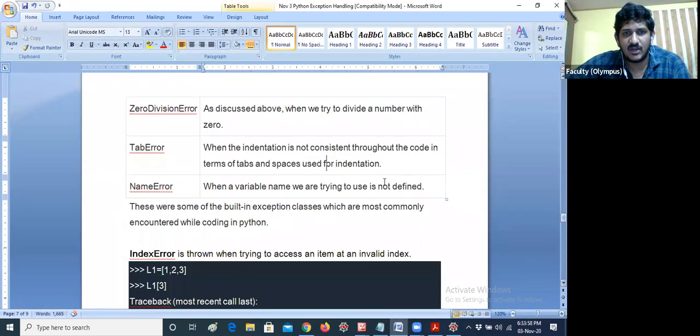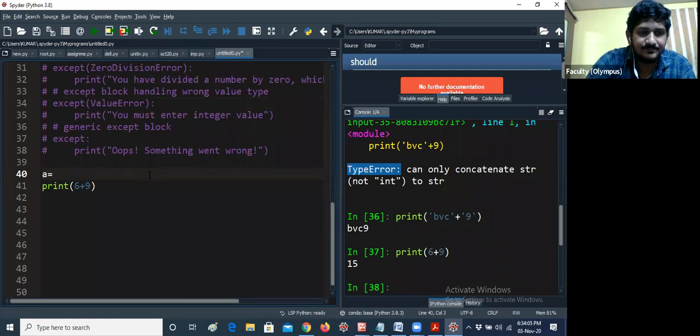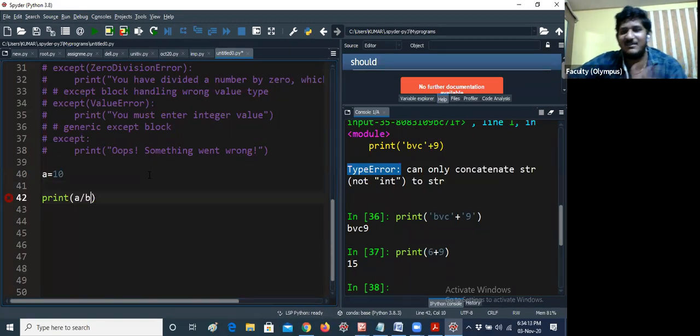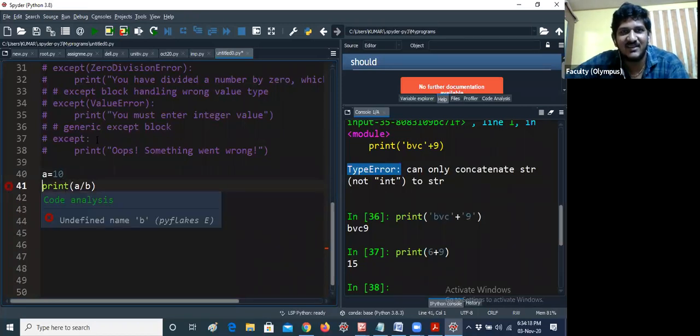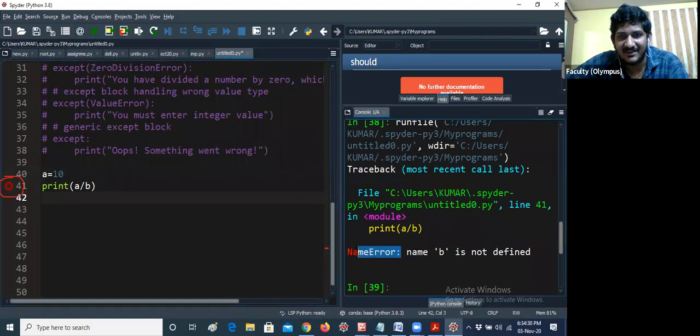And name error. What is it? It occurs when a variable name we are trying to use is not defined. For example, I am giving a equal to 10, and print a by b. I am not giving the b value. Here you can see, guys, it is getting an error. That's why some syntax errors are also called exceptions in Python, but basically it is a runtime error. Let me run this code. It is getting name error: name b is not defined. So this is called name error.